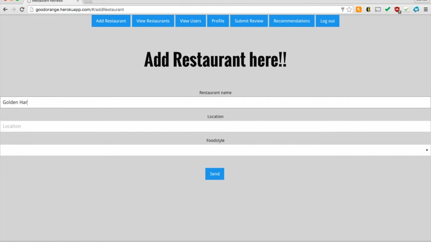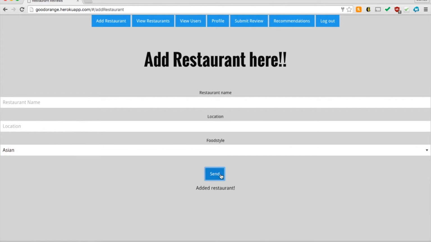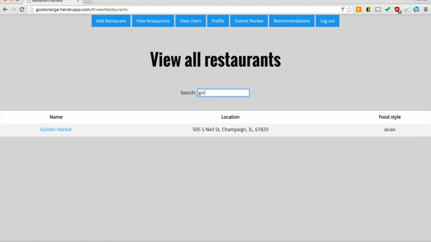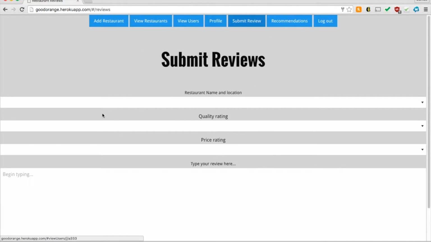So we can also add our own restaurant. Shout out to my boys at Golden Harbor, and this is his address, and the food style is Asian. And we add the restaurant. So if we look over here, we see Golden Harbor is in the database, and so far there's no details on it. So let's give Golden Harbor a review.